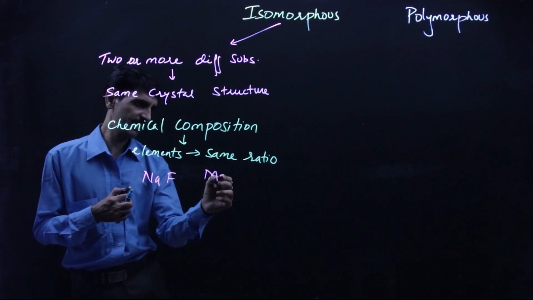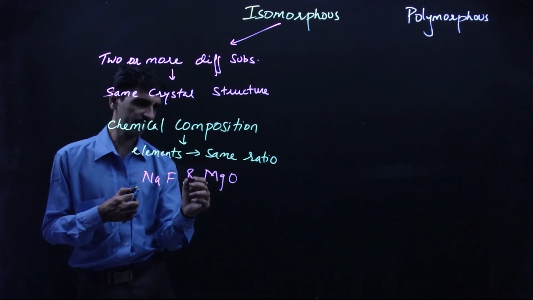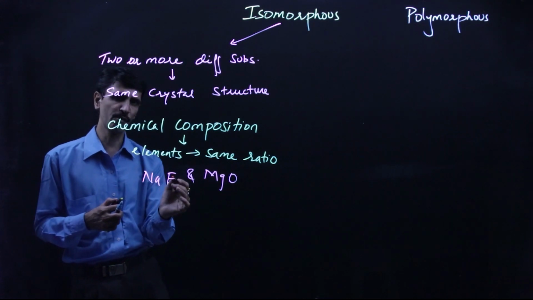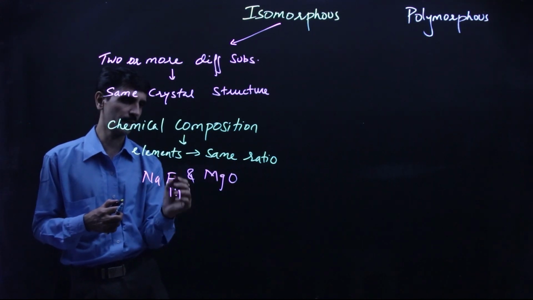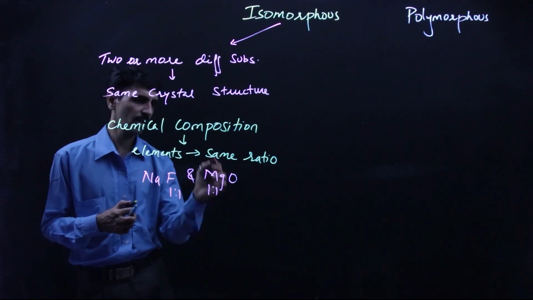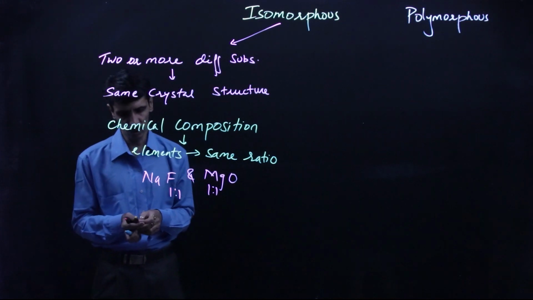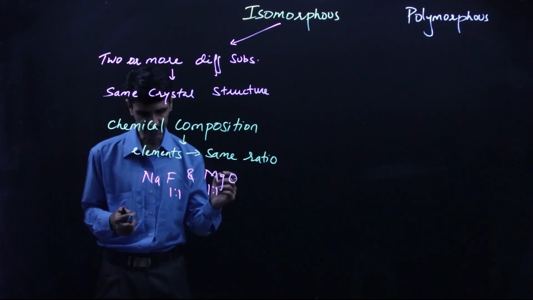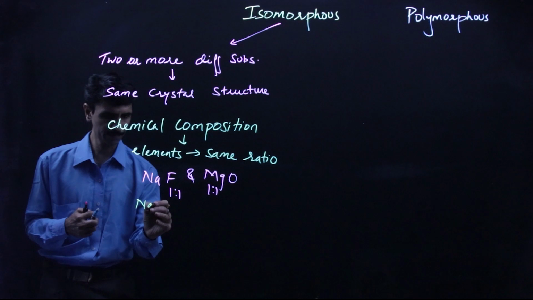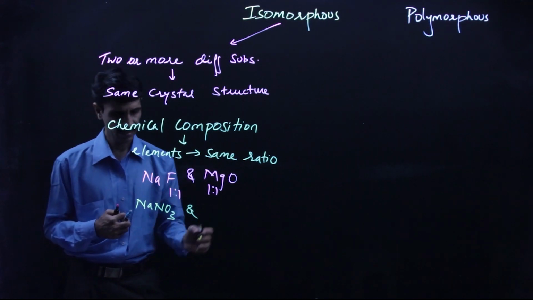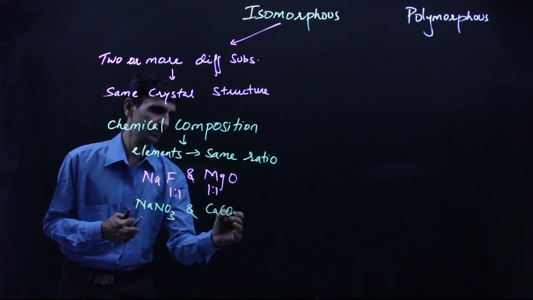and MgO, magnesium oxide. So if you can see the proportion of the elements, sodium fluorine, the proportion is what? 1:1. Magnesium oxygen, the proportion is what? 1:1. Similarly, I'll give you another example also, and that is NaNO3 and CaCO3.